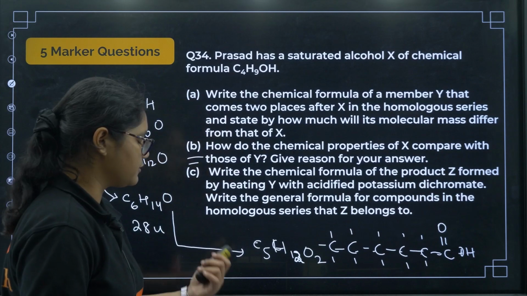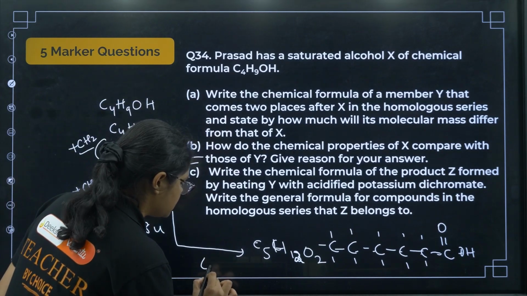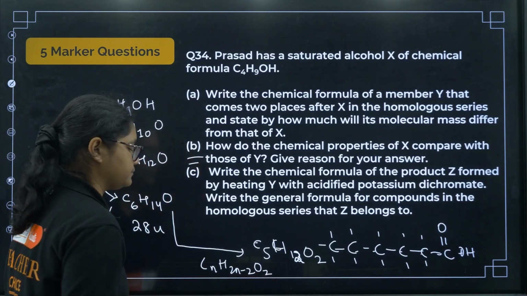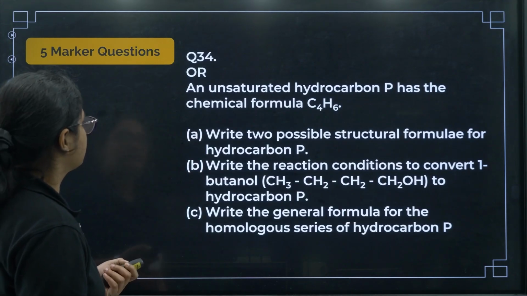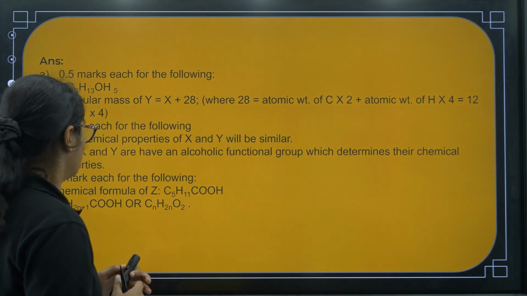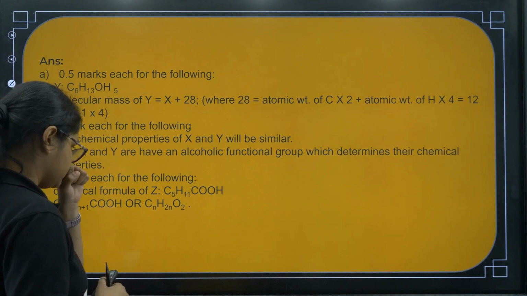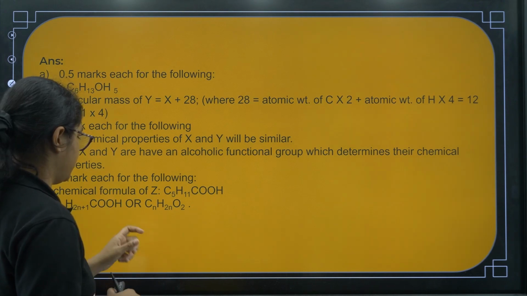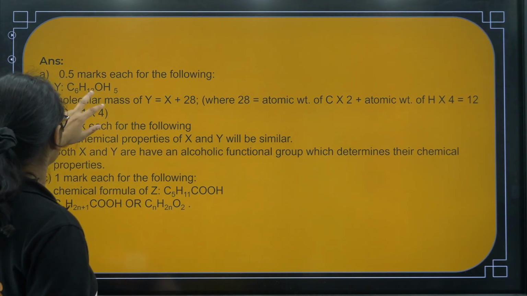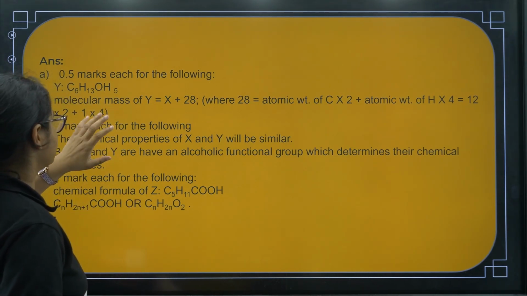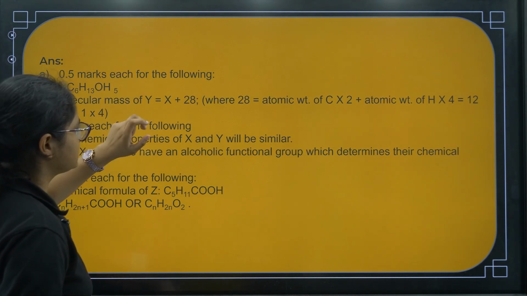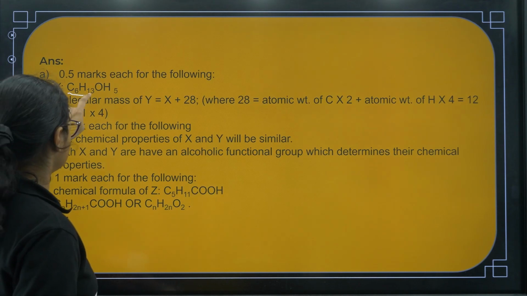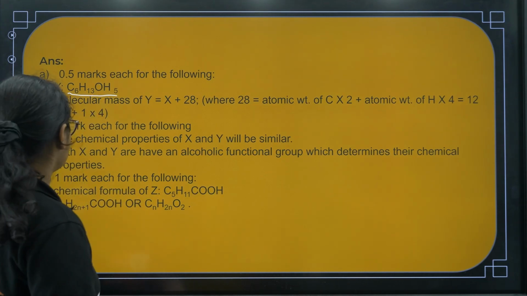Right, so what will be the general formula here? So you have to write CnH2n minus 2 O2. Okay, so you can see here, we'll see the answer here. Okay, fine. What we have? First is C6H13OH. So molecular mass is, no, we don't have to calculate the molecular mass, you have to just guess, right? So Y is your C6H13OH. Next, what is there?